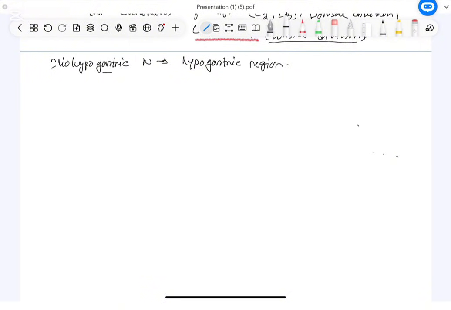Now let's see the area of distribution. First, the iliohypogastric nerve. The name has hypogastric, so it will be supplied to the hypogastric region. In the abdomen, cutaneous innervation will be given to the hypogastric region. In the anteroabdominal wall, the hypogastric region, it will give cutaneous supply, plus in the gluteal region also. So in both cases it will give cutaneous supply.